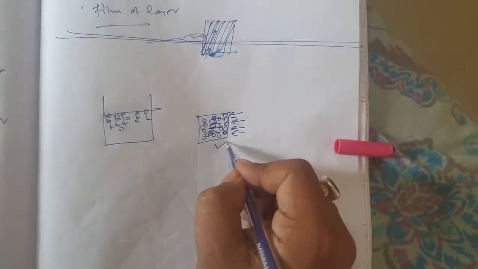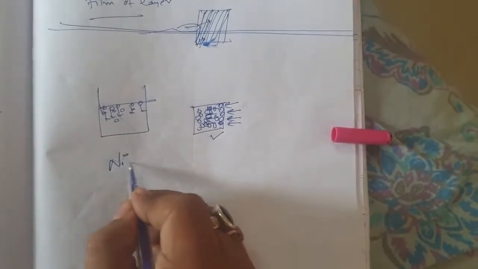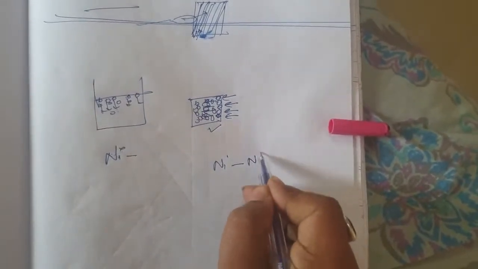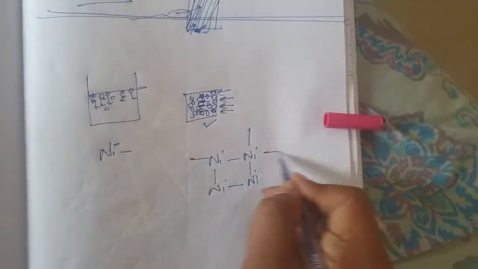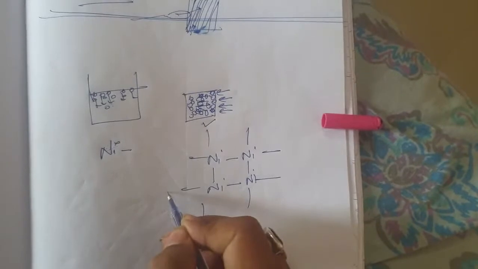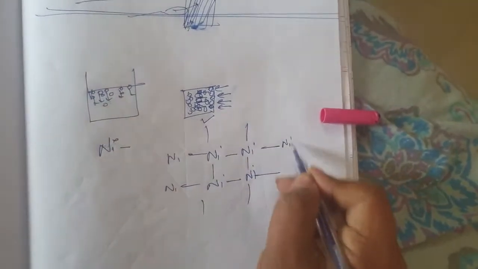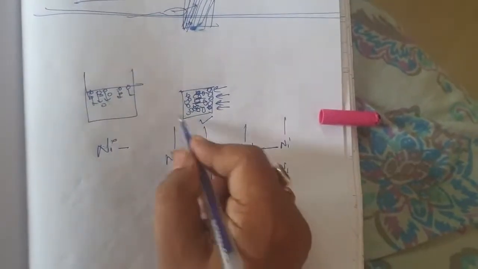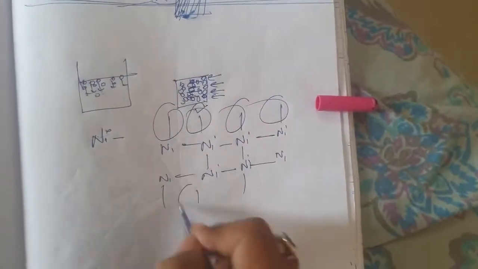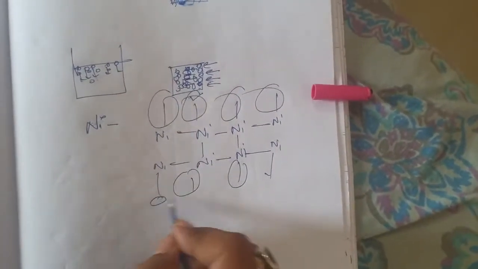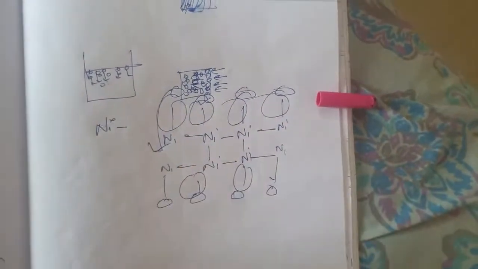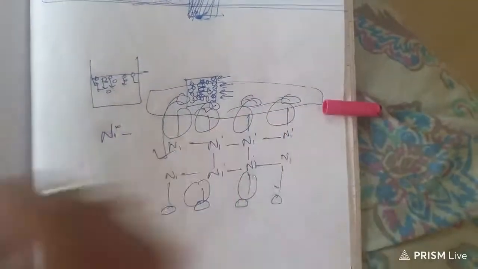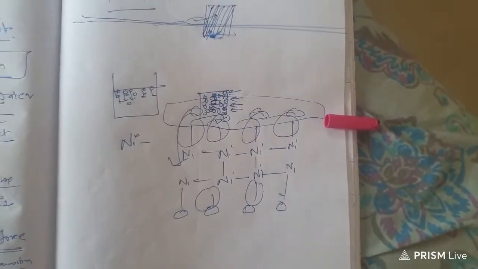That is true. And in some transition metals like nickel, if you see the structure of nickel like this, even if you put nickel here, on the surface free valencies are existing. These are free valencies which are existing on the surface. So elements can come and occupy those free valencies, but will never enter inside the bulk phase. So this is a surface phenomenon happening. I hope you understand this particular thing that I have explained in this video.